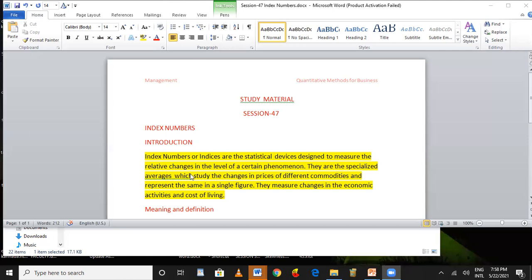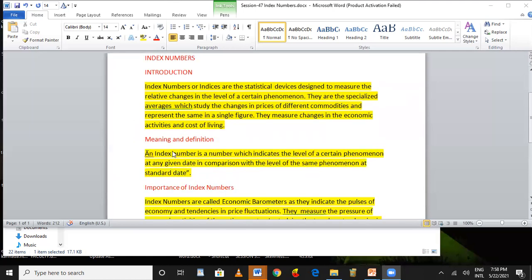That is the introduction to the index numbers. Why we have to study them: it is a very necessary concept now. Then what is the meaning given for index numbers? An index number is a number which indicates the level of a certain phenomenon. Index numbers indicate the level of a certain phenomenon at a given date, for the years from the last year to the current year.